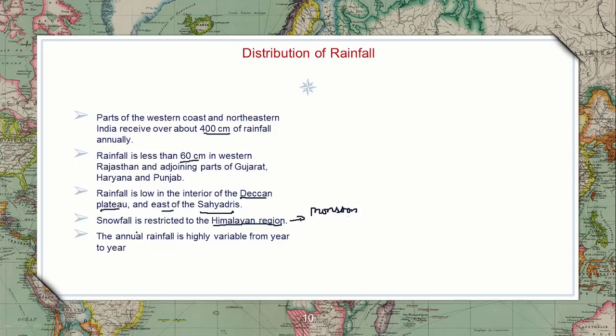The annual rainfall is highly variable from year to year because of these factors which we have discussed, mainly weather and climate. Climate is what happens over more than 30 years. Because of climate, the rainfall year by year is changing drastically.